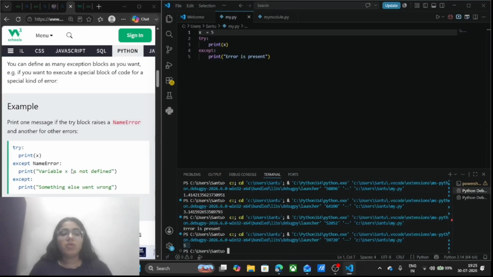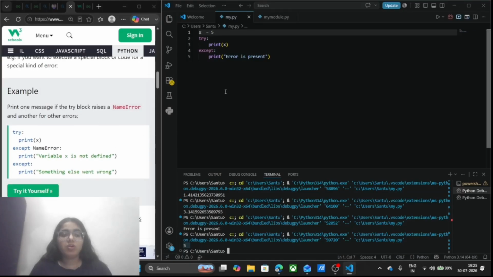Now talking about the finally block, I can also define different types of error. Like if I am having the name error, I have taken x.